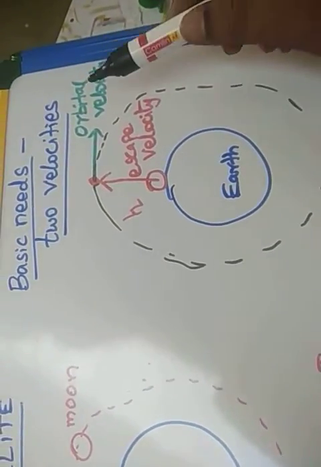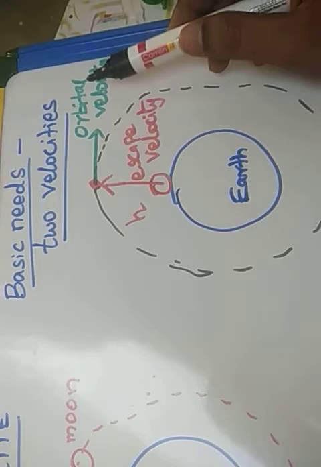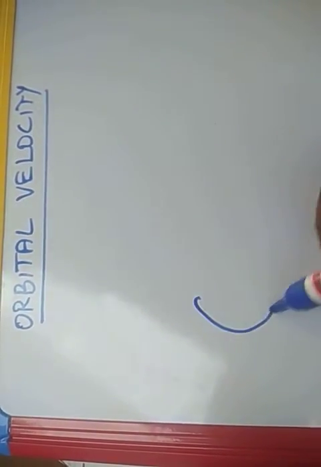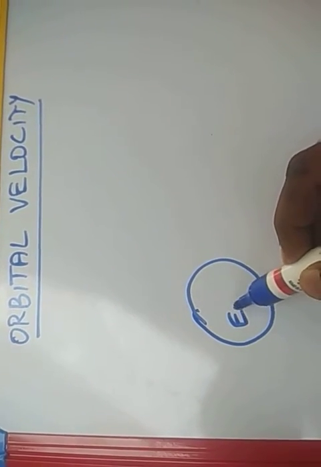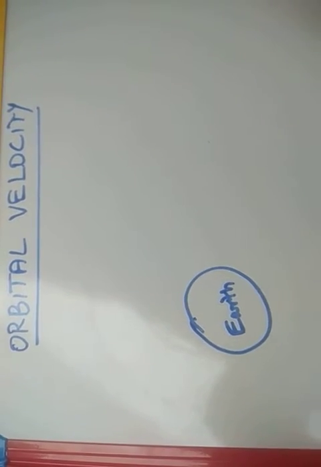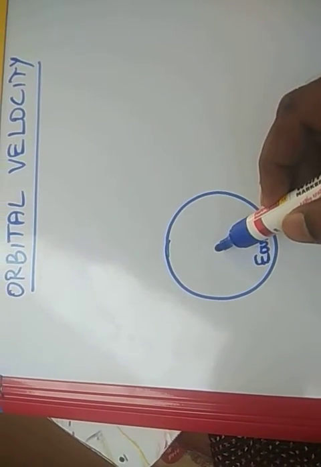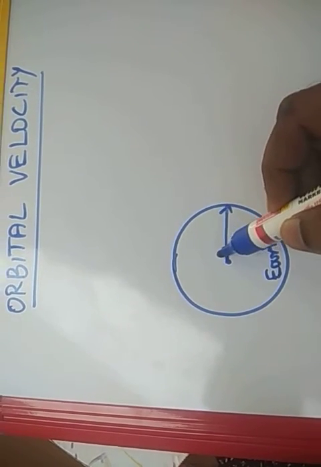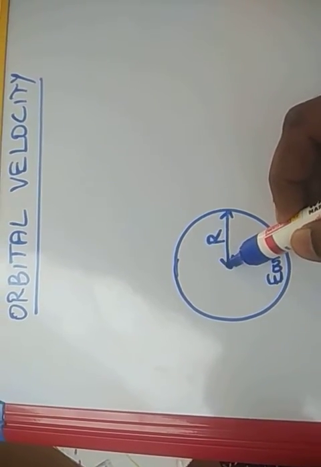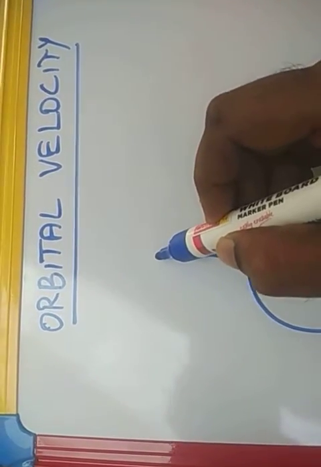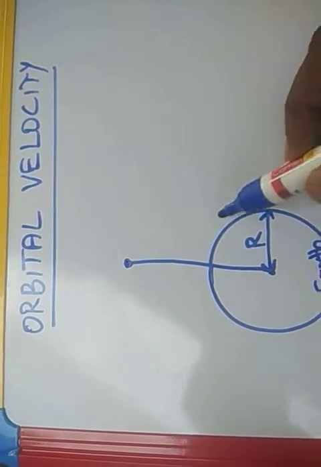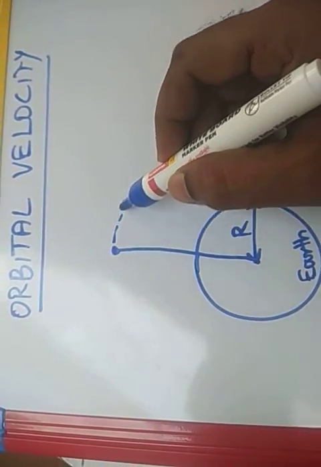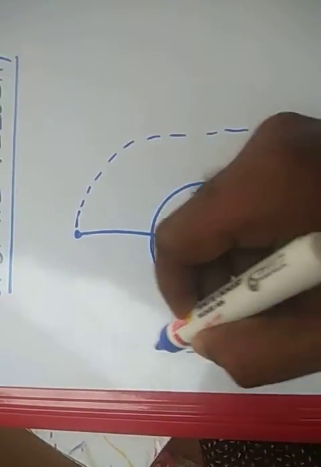Now we are going to derive the orbital velocity. This is the earth, with radius capital R. The satellite has to be launched at a height h from the earth's surface, and this is the orbit of the satellite.